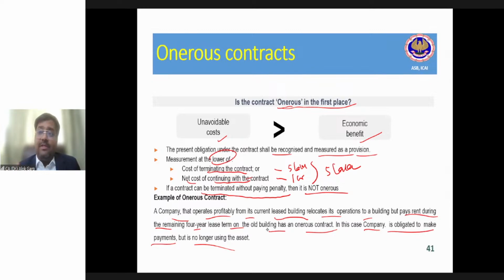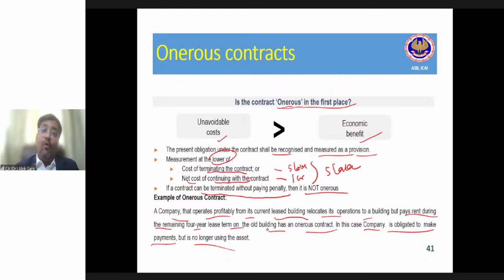So in the next 4 years, how much am I required to pay if I continue with the contract? 1 lakh rupees per year into 4, that is 4 lakh rupees, right? Since I will continue with this contract and I'll sublease, what is the benefit I'm getting? 75,000 per year multiplied by 4 is equal to 3 lakh. So what is the net cost of continuing with the contract? 4 lakh rent minus 3 lakh receipt. 1 lakh rupees is the net cost which I have to incur, right?